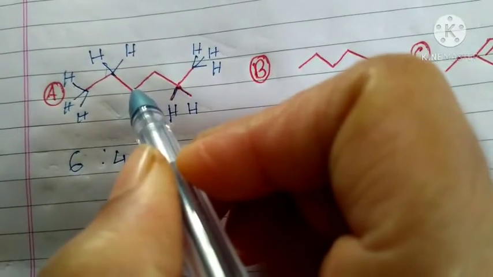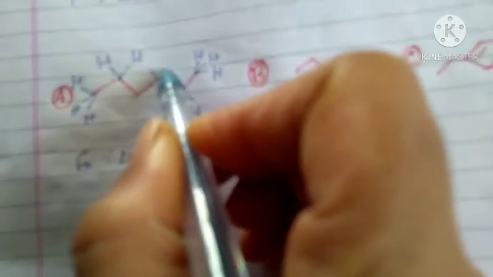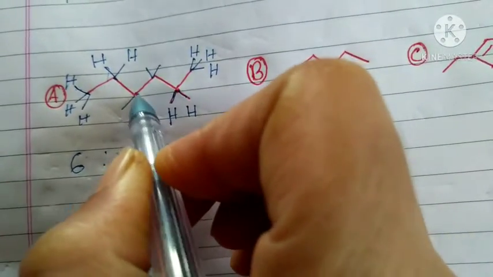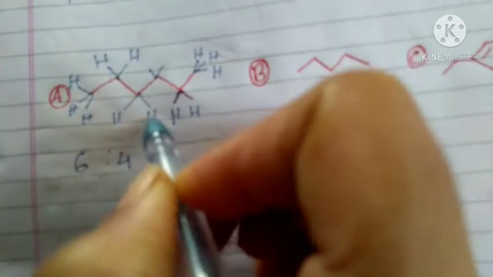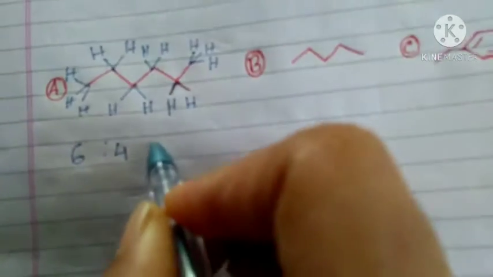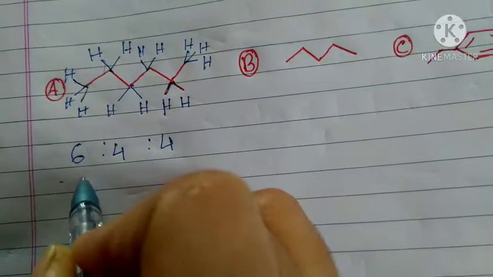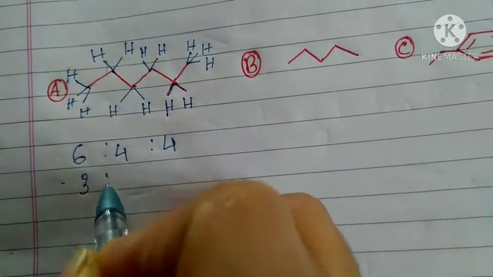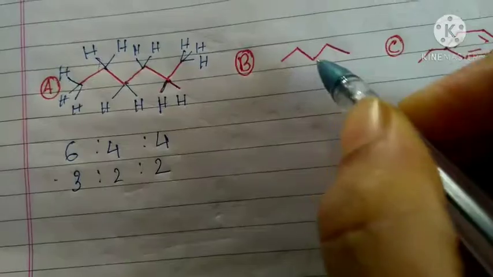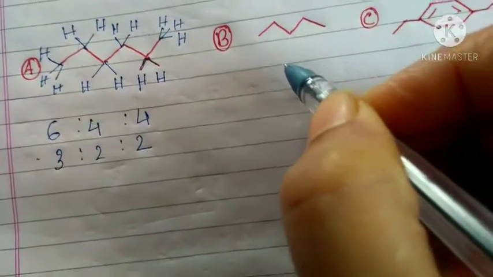And here also this proton and this proton, H, these 4 are also of the same type. So the ratio will be 3:2:2.